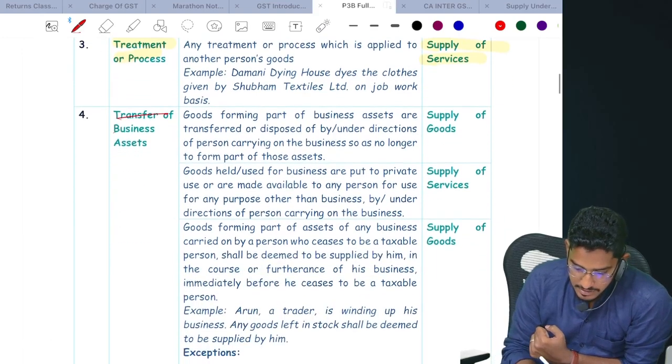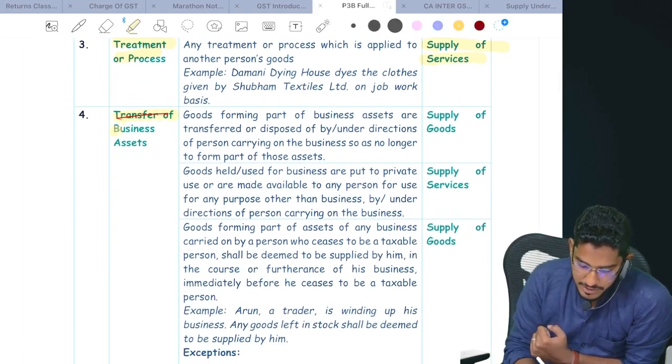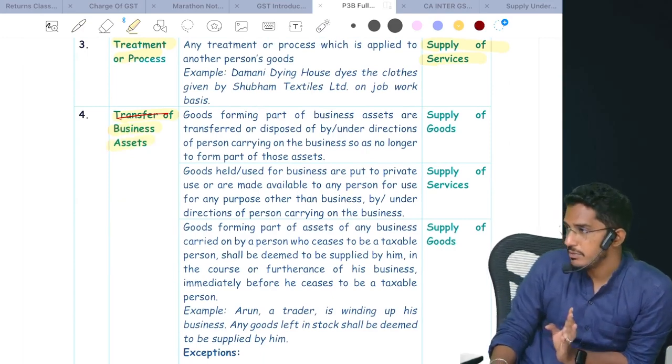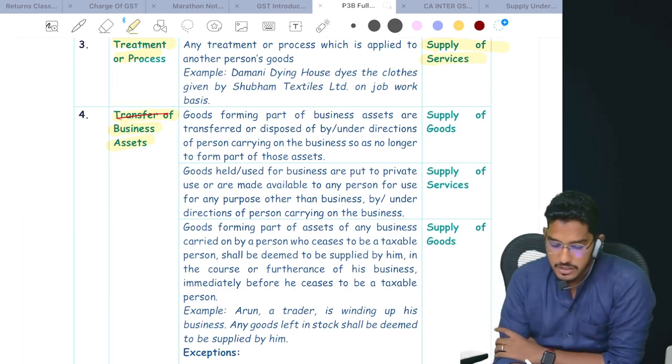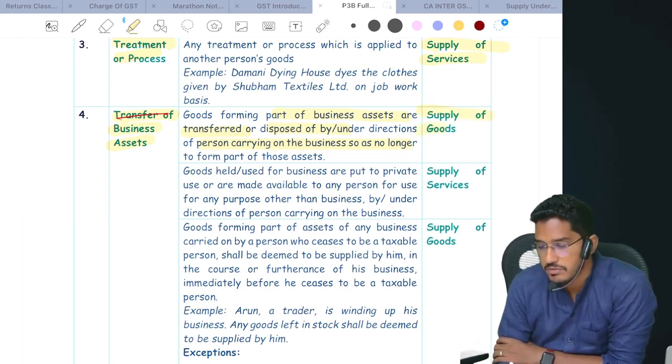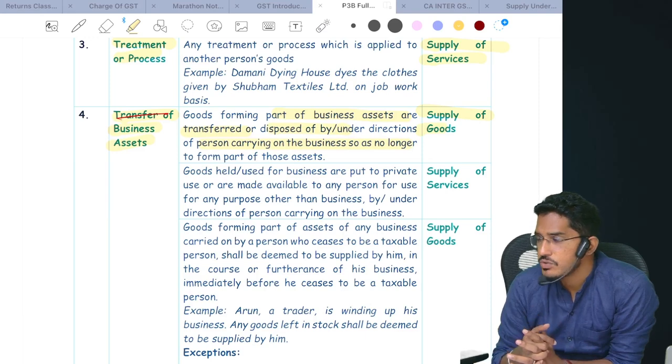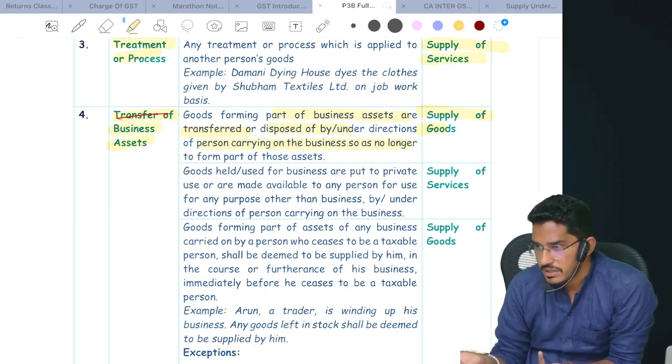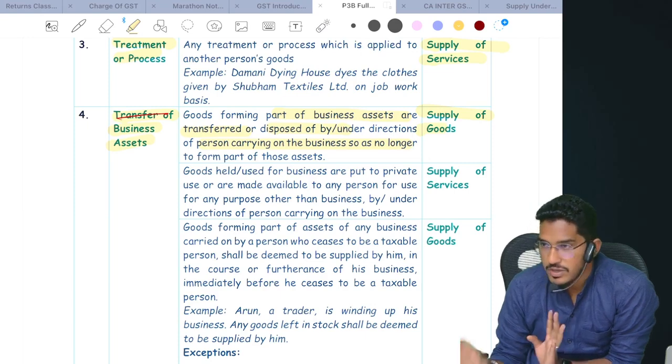Transfer of business asset. In this transfer of business asset, they try to say three things here. I will try to explain it with the help of examples. First part, they say that goods forming part of business assets are transferred or disposed of by or under the directions of the person carrying on the business, so as to no longer form part of the assets. We consider it supply of goods. Nothing but schedule 1, para number 1 we have. What did we see there? Permanent transfer or disposal of a business asset will be considered as supply. Will that be considered supply of goods or supply of services? Supply of goods only. That's what they are clarifying.